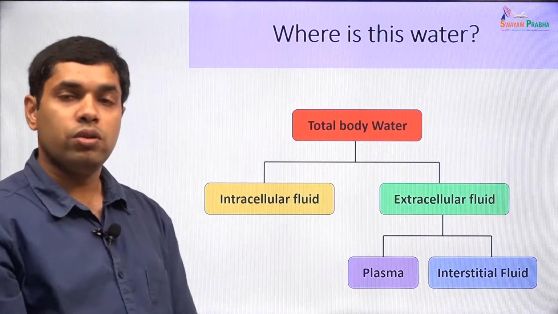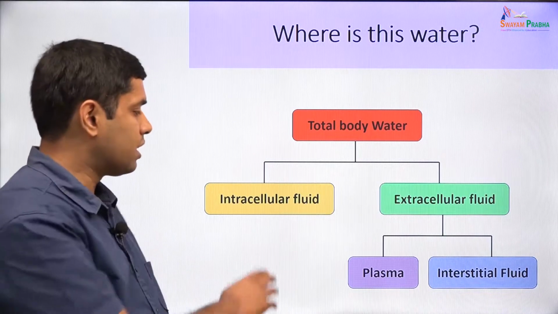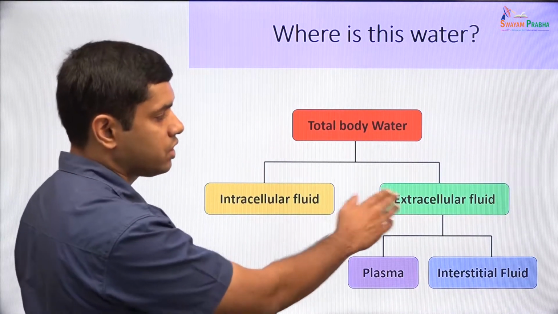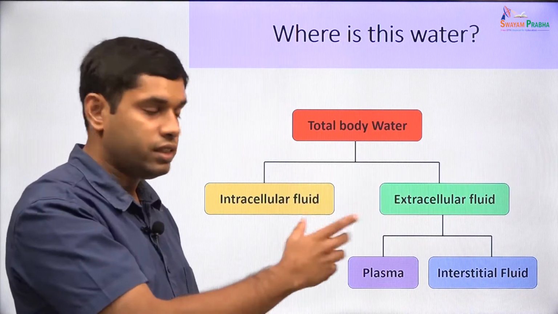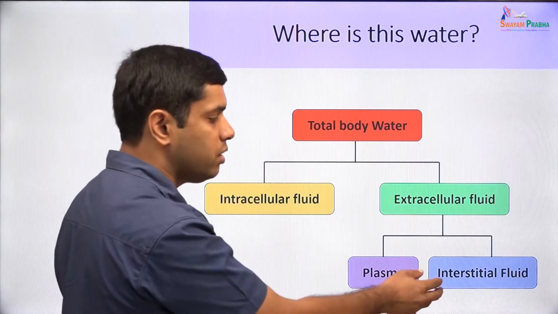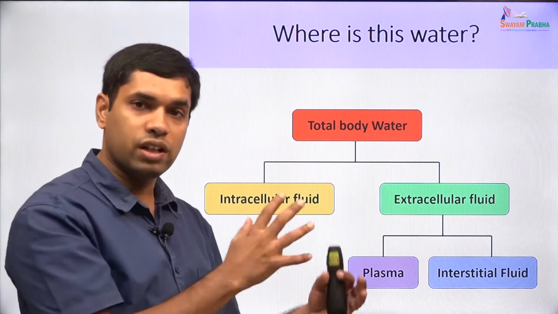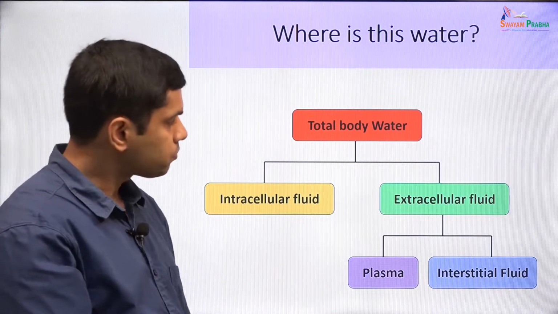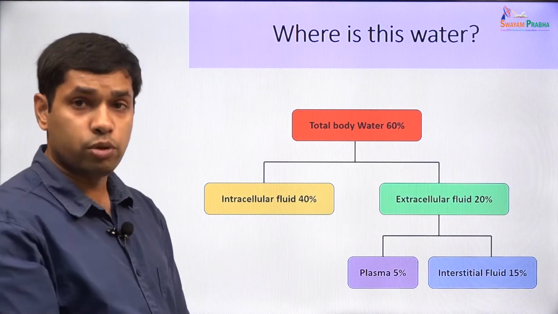So, if we were to classify body fluids, we could classify them into the intracellular fluid, which is within the cells, and the extracellular fluid, which is outside the cells. And the extracellular fluid is divided into two compartments. One is the interstitial fluid, which is the fluid outside the cells, and plasma, which is the fluid portion of blood.